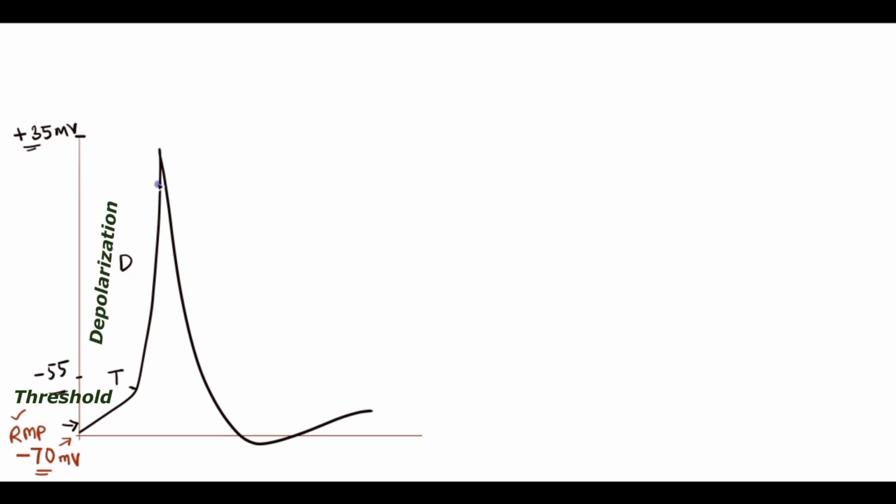This is called the depolarization phase, and then immediately the repolarization phase, and it comes back to the normal resting membrane potential. Before the excitable tissue, for example a neuron, comes back to minus 70, it may drift further down after repolarization. That is known as the hyperpolarization phase.